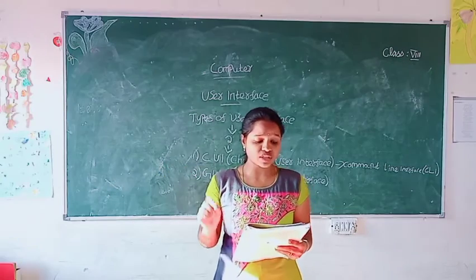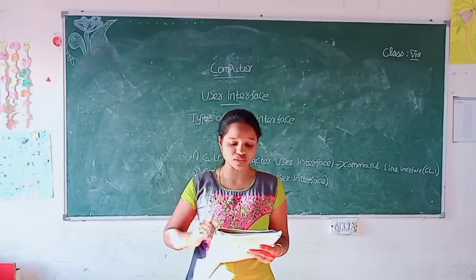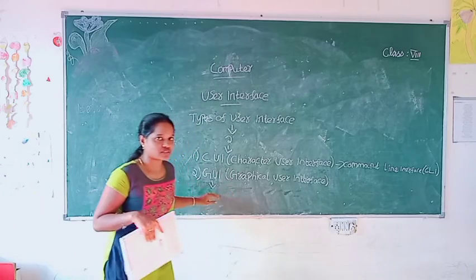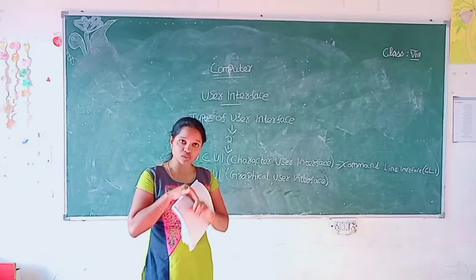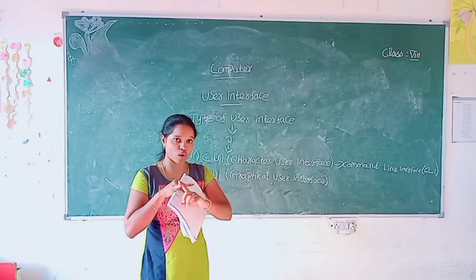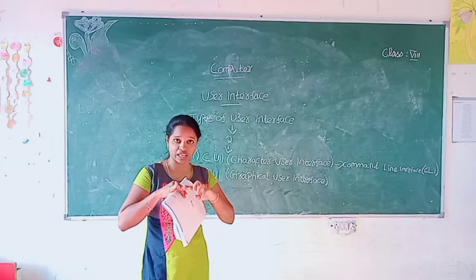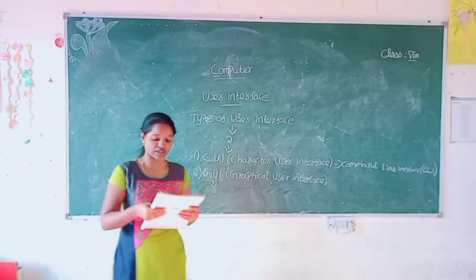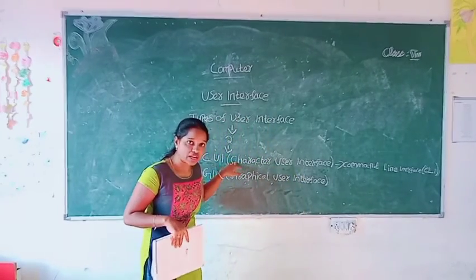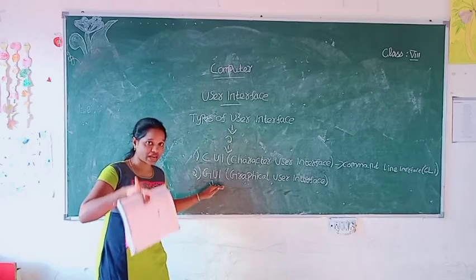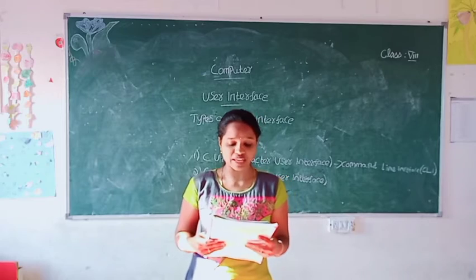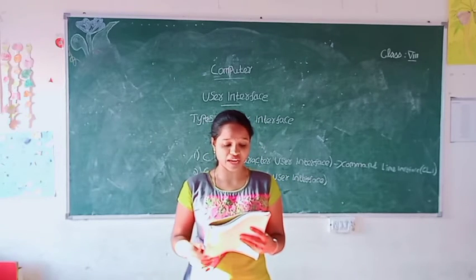The next one is GUI supports the use of both the mouse and keyboard to control and navigate through your system. So the GUI supports both mouse and keyboard, which are used to navigate the system. But CUI supports the use of keyboard only. CUI supports only keyboard, but GUI supports both mouse and keyboard. Clear? The next one.